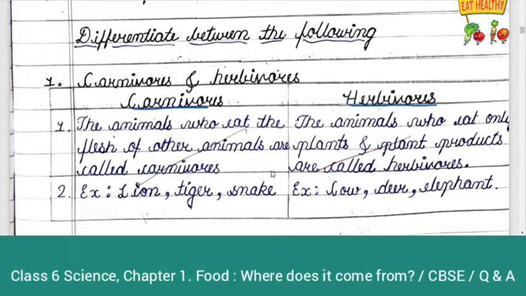What are carnivores? The animals who eat the flesh of other animals are called carnivores. Example, lion, tiger, snake. Herbivores. What are herbivores? Animals who eat only plants and plant products are called herbivores. Example, cow, deer, elephant.